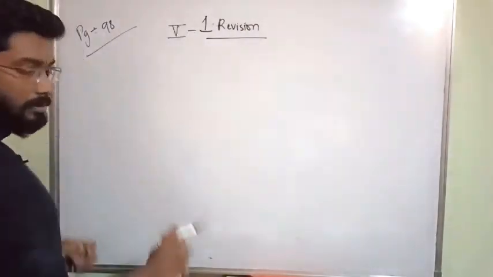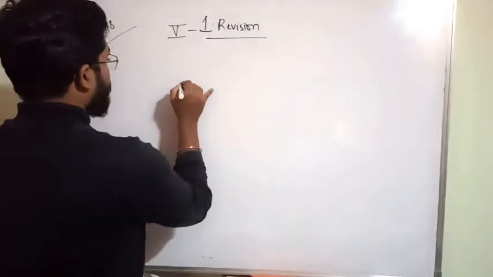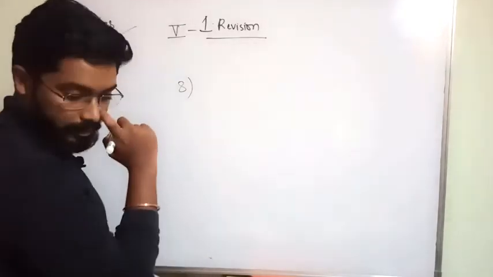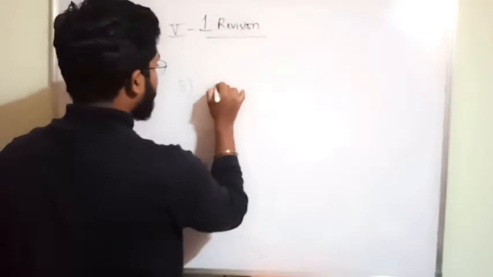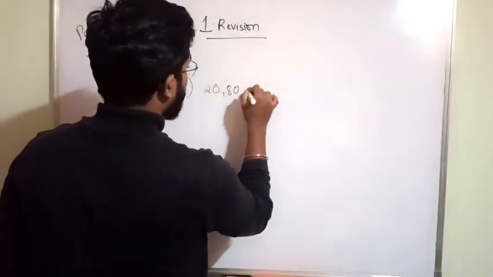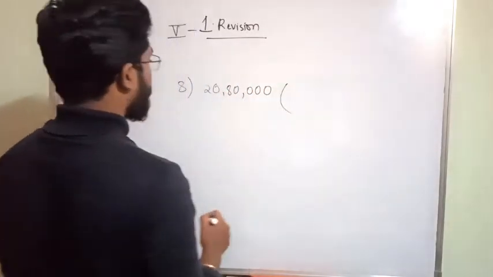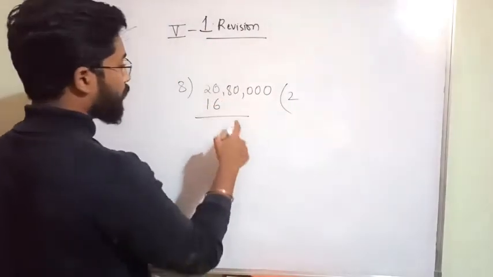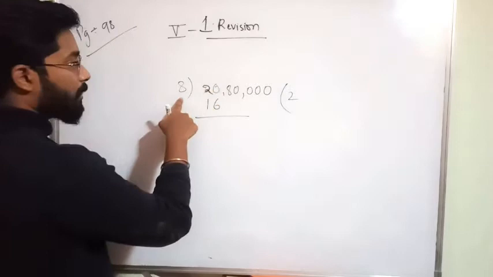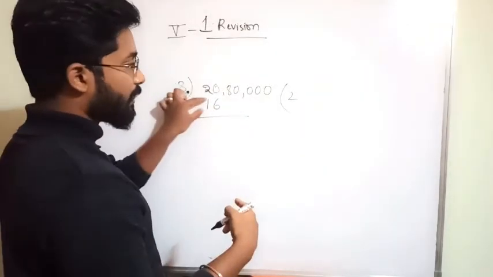So how can we find out each? We have to divide 20 lakh 80,000 by 8. Okay, 8 2s are 16. Anything in the 8 table which is near to 20 is 16.